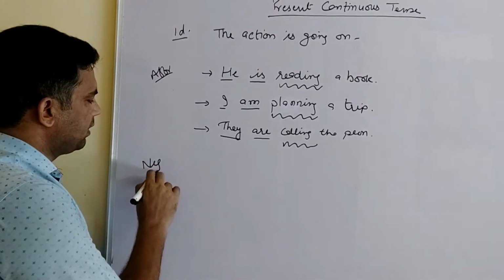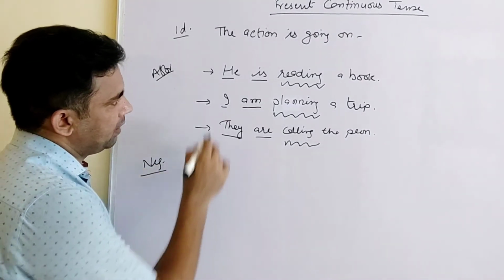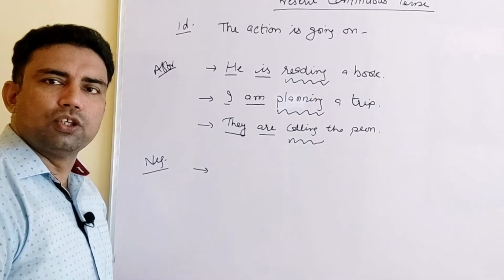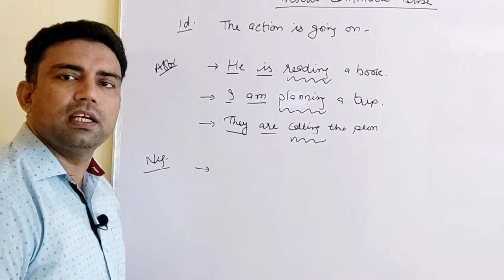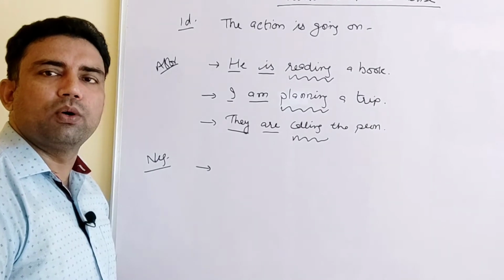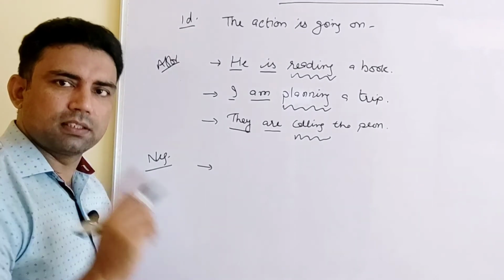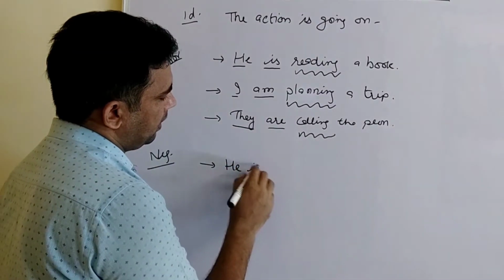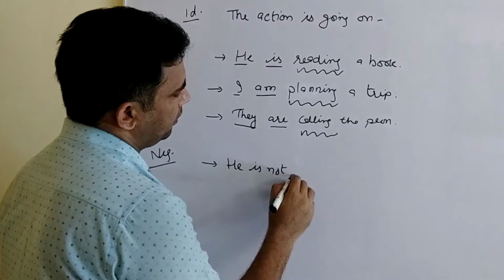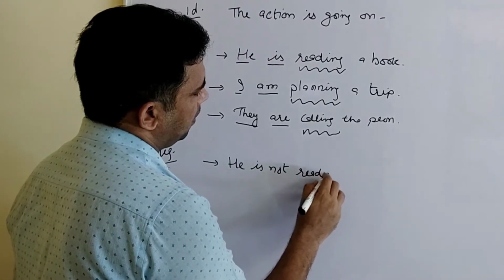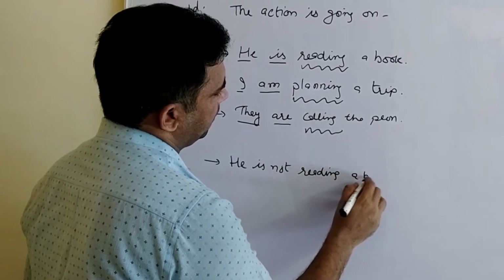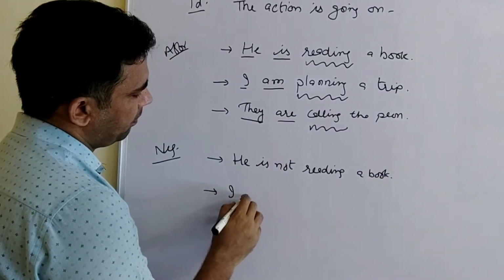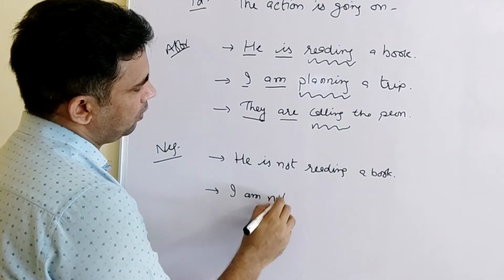Now we will see the negative version of it, how to make it negative. The first one I am taking. Remember, I told you in simple present tense that not is always inserted in the sentence before the main verb. Yes, that's right. So it will be: he is not reading a book.